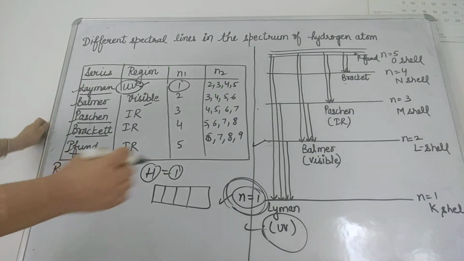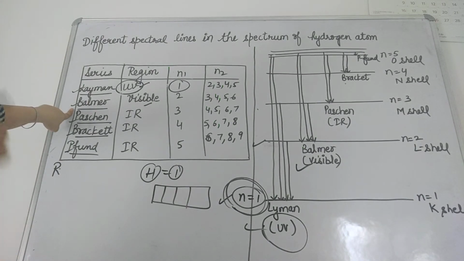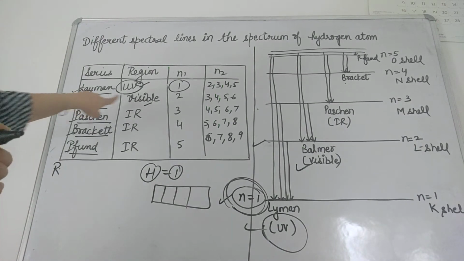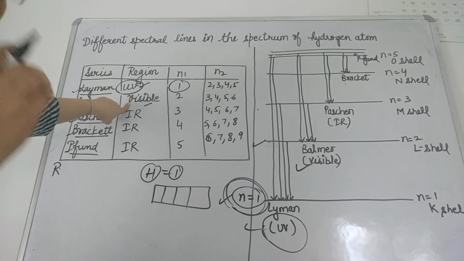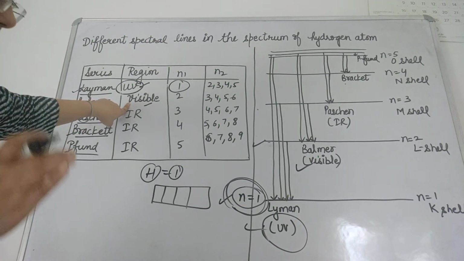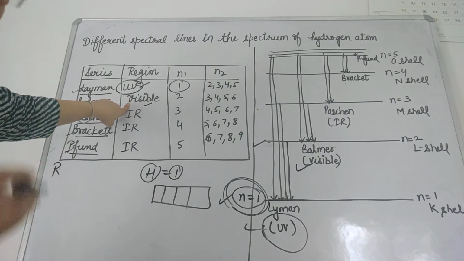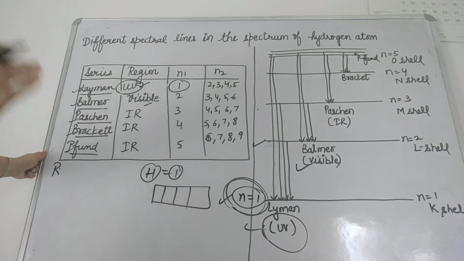In the same way, when you talk about the Balmer series, all the light emitted by the hydrogen will fall on the photographic plate. Then we will find in the electromagnetic spectrum where these light rays are falling.